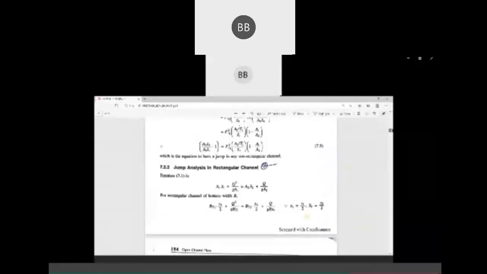This equation we have already derived when we were discussing jump analysis in rectangular channel. Here we are going to implement this equation.